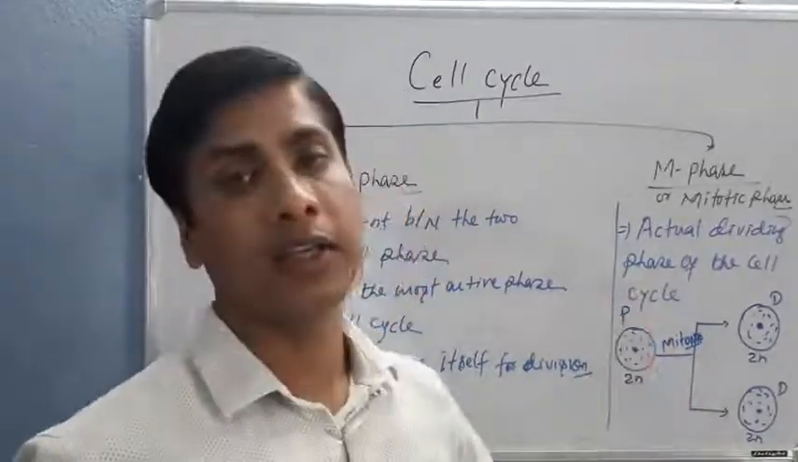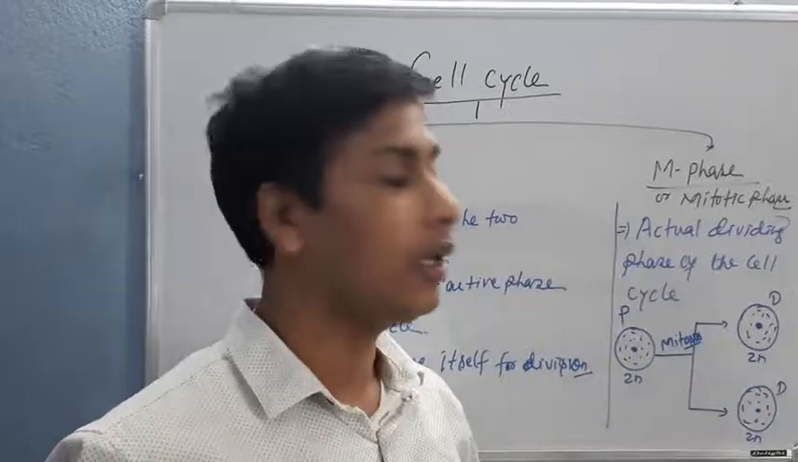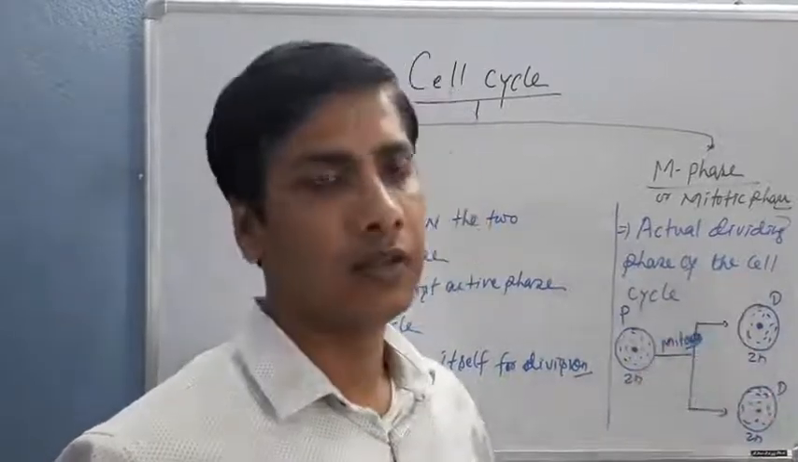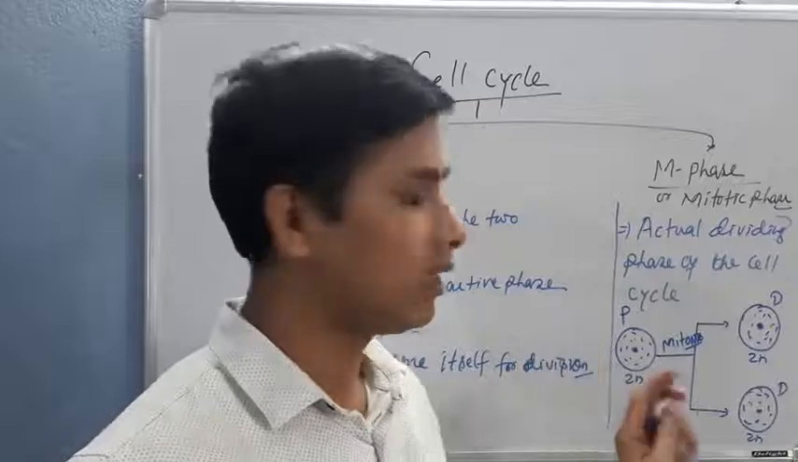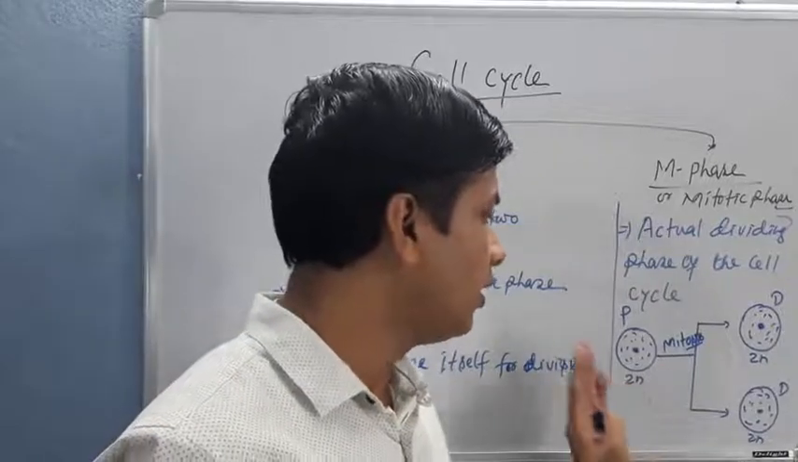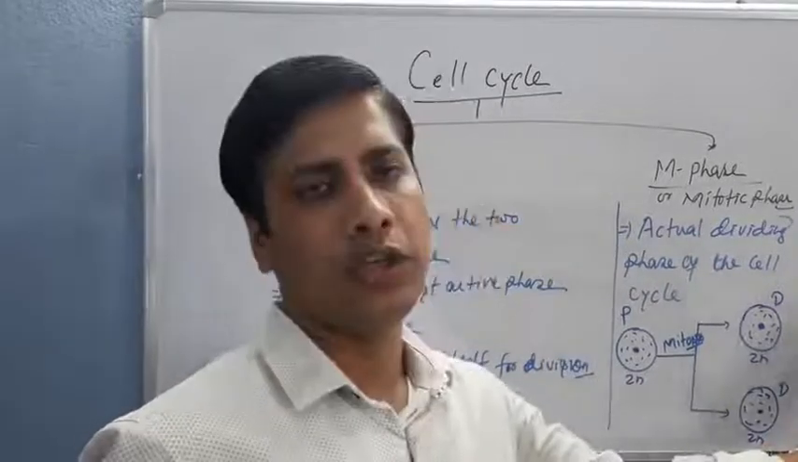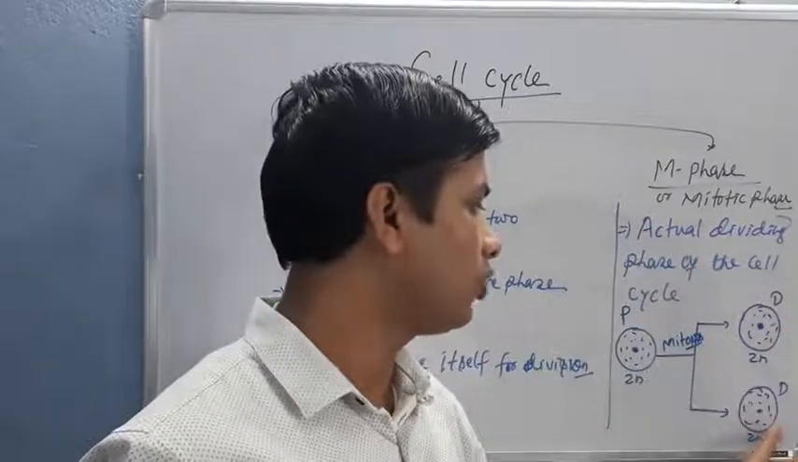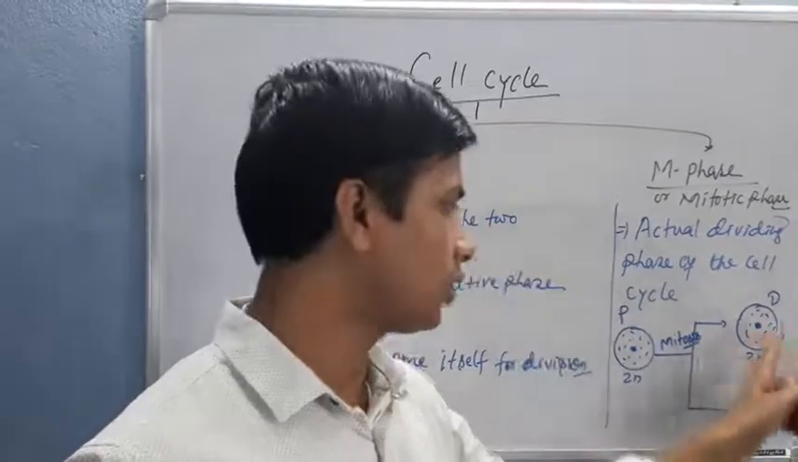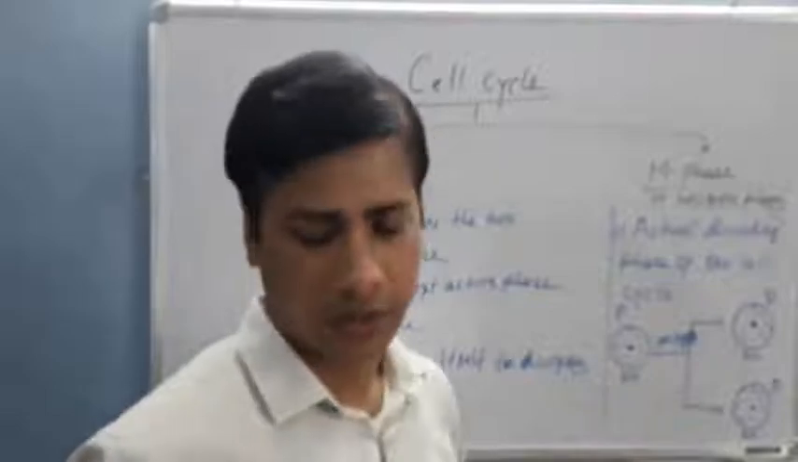There is no reduction in the chromosomes or any cellular contents. The cell is exactly divided into two, equivalent to the parental one. These daughter cells are exactly similar to their parental cell.